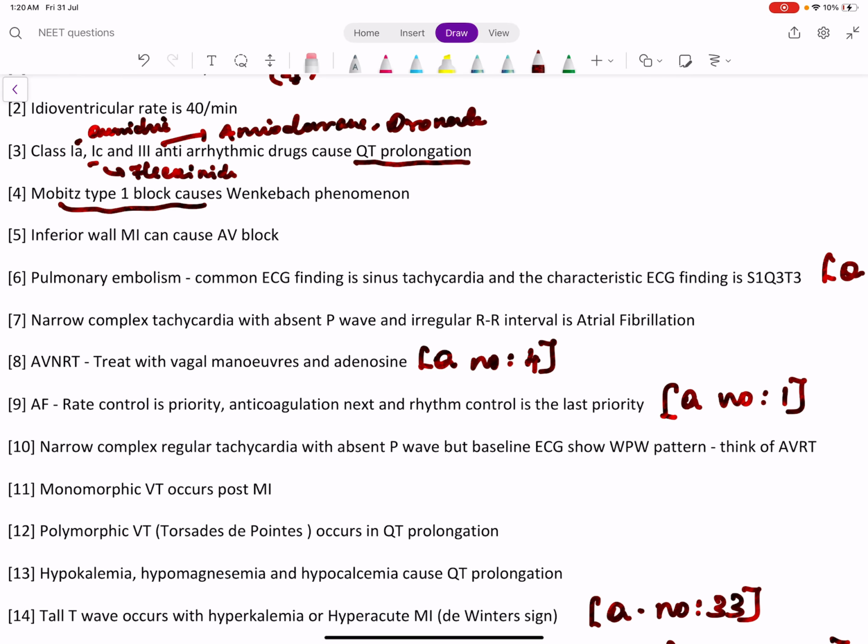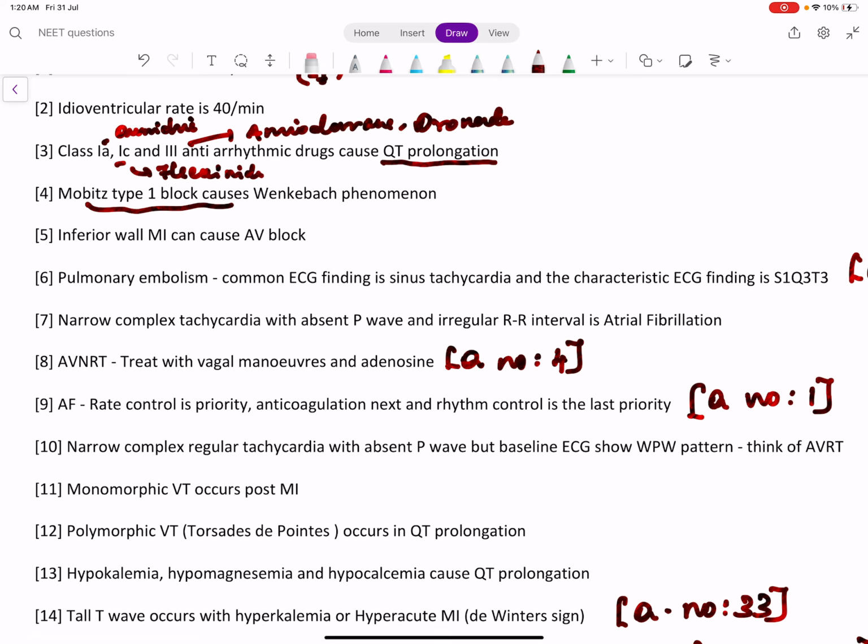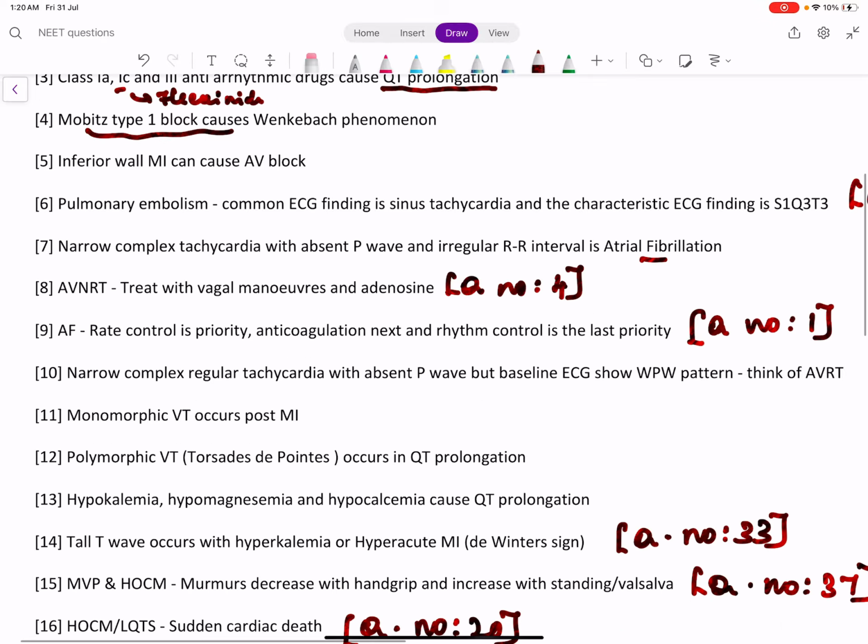Narrow complex tachycardia with absent P wave and irregular RR interval is atrial fibrillation. Regular RR interval, it is AVNRT. So AVNRT is treated with vagal maneuvers and adenosine. This was discussed in question number 4 of the previous year NEET question series.